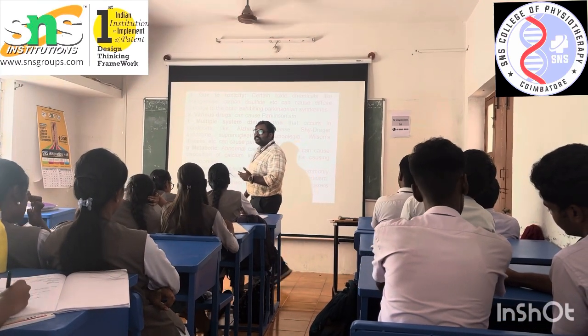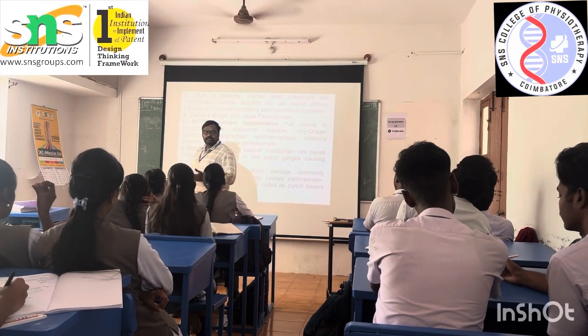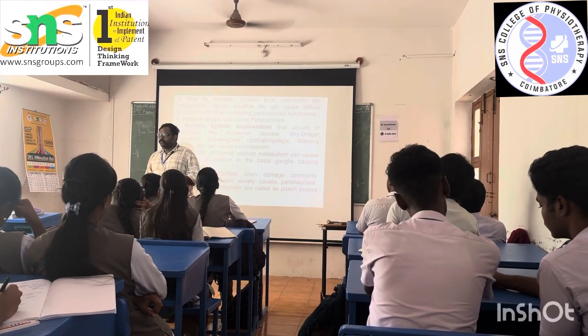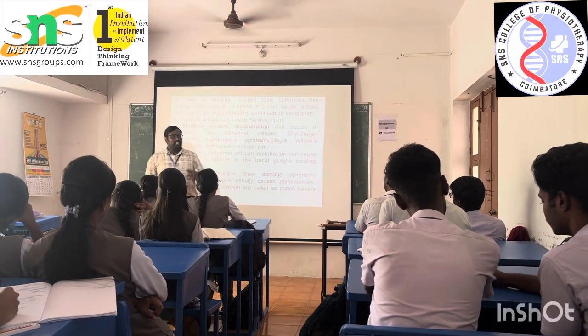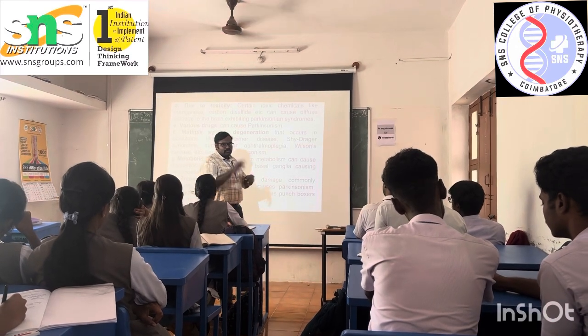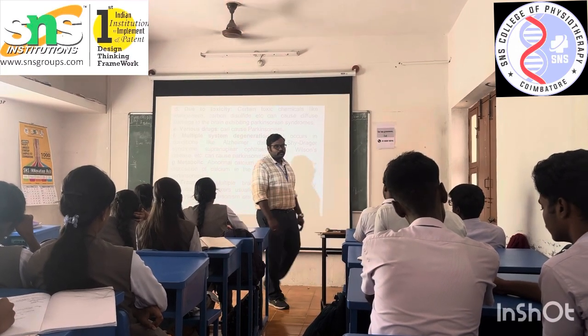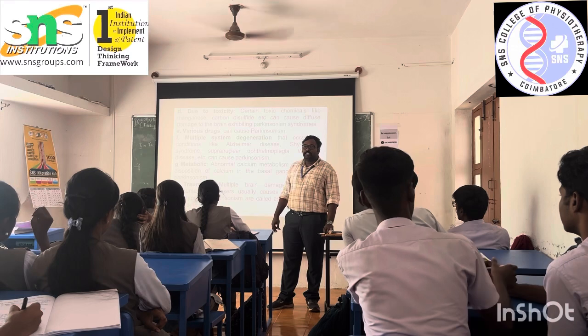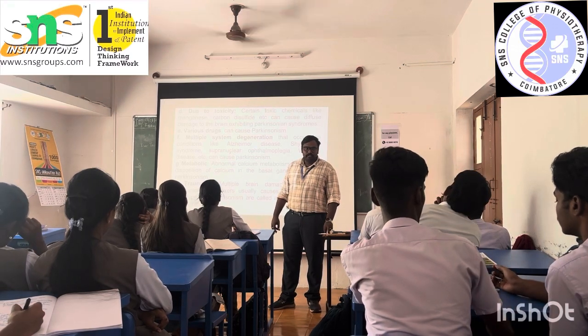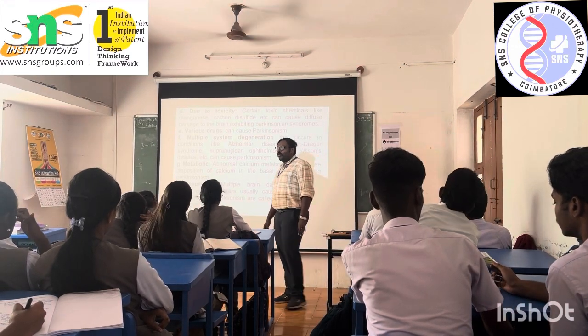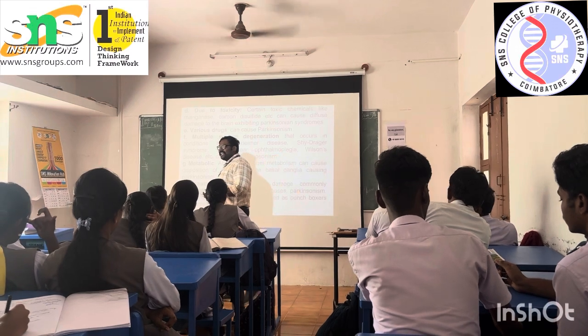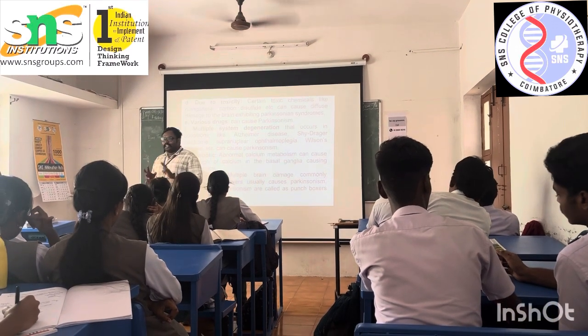Degeneration of articulating bones. When degeneration occurs in the spinal bones, what is it? Disc degeneration. Degeneration of the what disc? IVD, intervertebral disc. So these are ortho conditions.